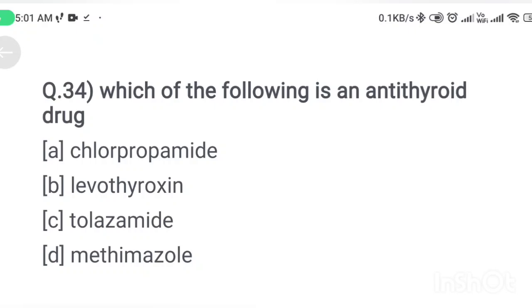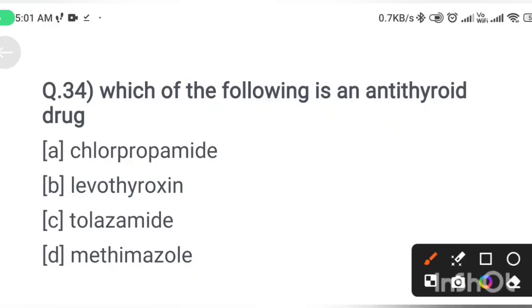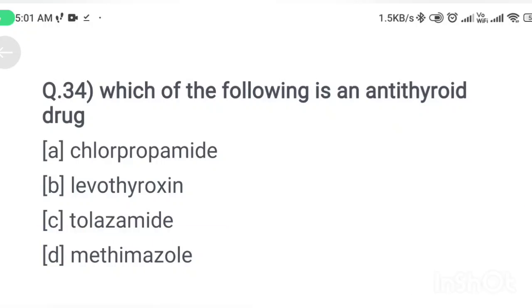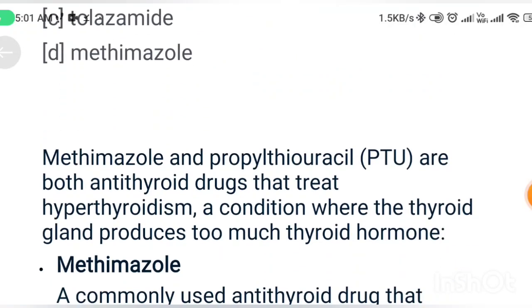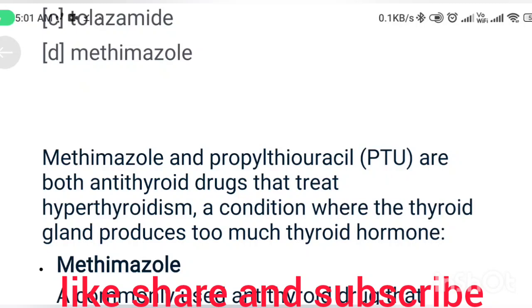Next question. Which of the following is an antithyroid drug? Option A, chlorpropamide. Option B, levothyroxine. Option C, tolazamide. Option D, methimazole. Correct answer is option D, methimazole. Methimazole and propylthiouracil are both antithyroid drugs used to treat hyperthyroidism, conditions where the thyroid gland produces too much thyroid hormone.